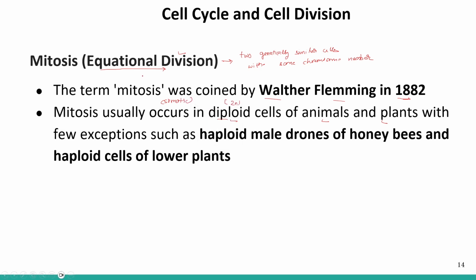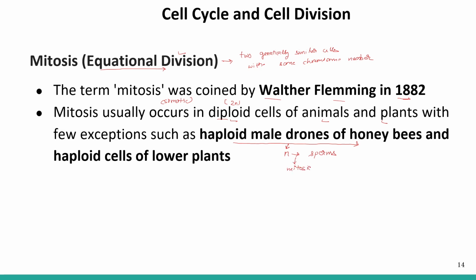Now there are a few exceptions, such as the haploid male drones present in honeybees. These male drones are haploid, meaning they contain one chromosomal set, and they produce sperms with the help of mitosis.